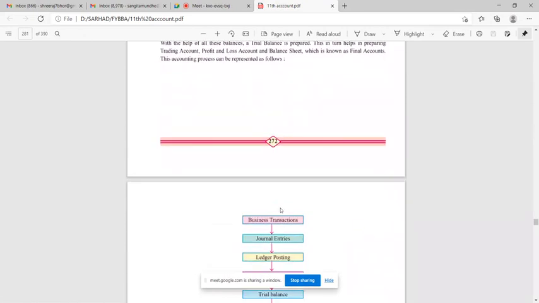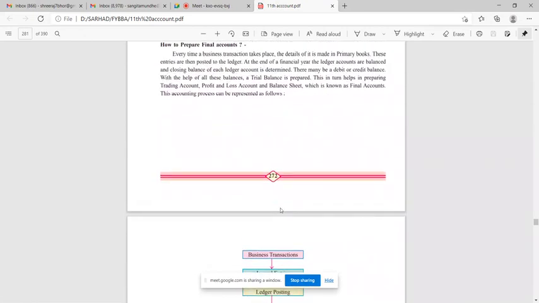Now we come to our main point: how to prepare final accounts. Every time a business transaction takes place, the details of it are made in primary books. These entries are then posted to the ledger. At the end of the financial year, the ledger accounts are balanced and closing balance of each ledger account is determined. Okay. There may be a debit or credit balance.